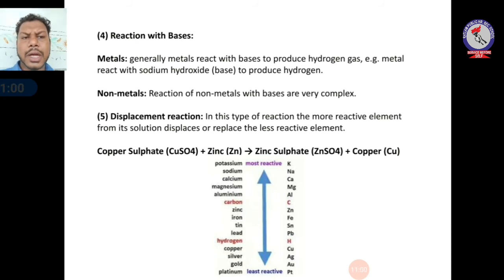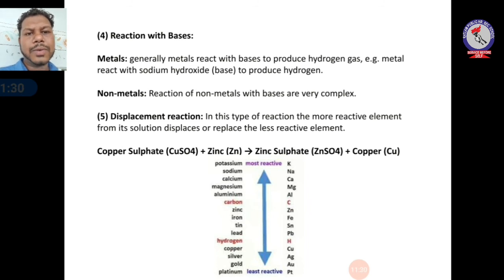In this type of reaction, the more reactive element displaces or replaces the less reactive element from its solution. It means the element which is more reactive than the other element will replace it from the solution. We will take the example of copper sulfate solution, that is CuSO4, and zinc, Zn. If you react these both together, zinc will displace copper from its solution. Zinc will displace copper from its solution.